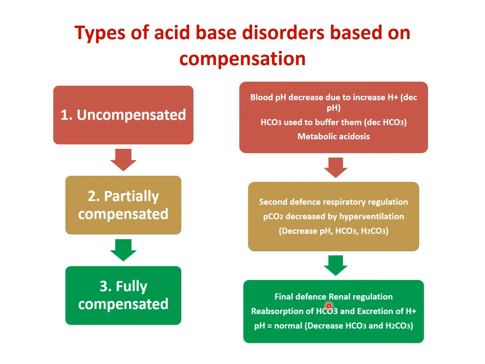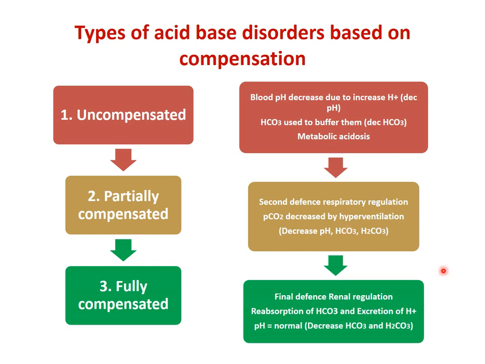Once the final defense regulation occurs, the kidney will excrete the excess H plus and reabsorb most of the bicarbonate. So once the kidney starts to act, this ratio of HCO3 minus to carbonic acid comes to normal. As the kidney excretes the H plus, the acid is excreted out, so the bicarbonate which was buffered comes back into the circulation, along with new reabsorption of bicarbonate.